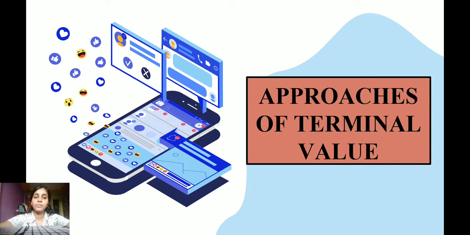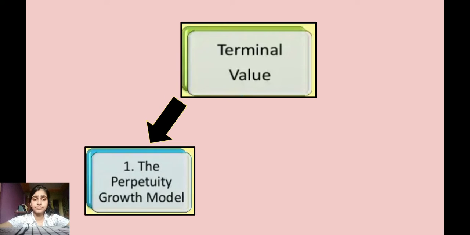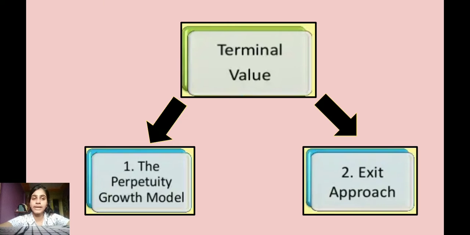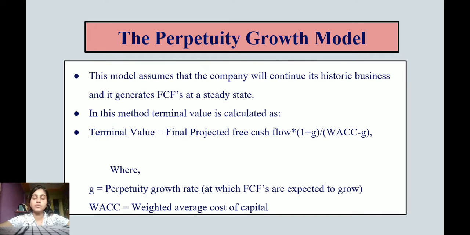So let us see the approaches of terminal value. Terminal value can be done by the perpetuity growth model or by the exit approach. Let us see the perpetuity growth model. This model assumes that the company will continue its historic business and it generates FCFs at a steady state. FCF means free cash flow.